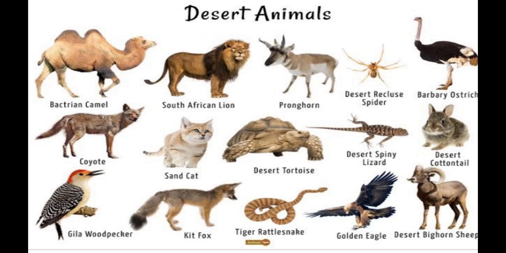So prominently, the camel is known as the ship of the desert because it is used to travel from one place to another place. So that's why the camel is known as the ship of the desert. So these are some important animals that are found in the desert region.